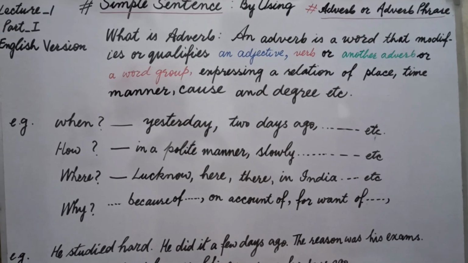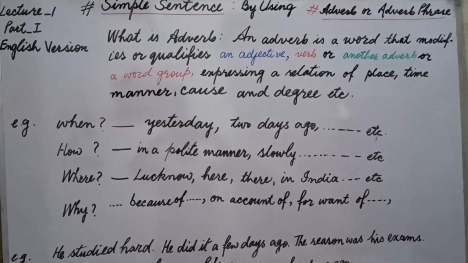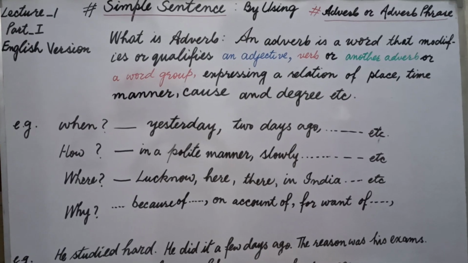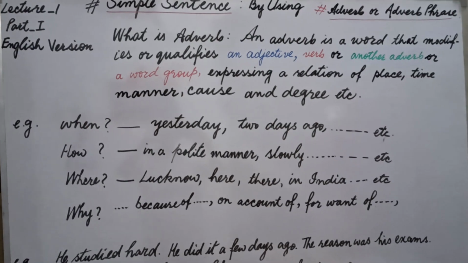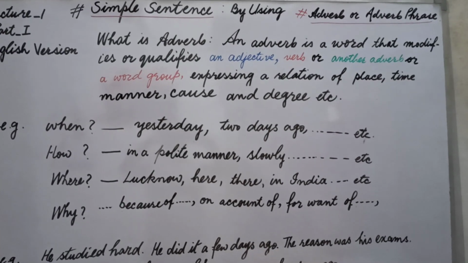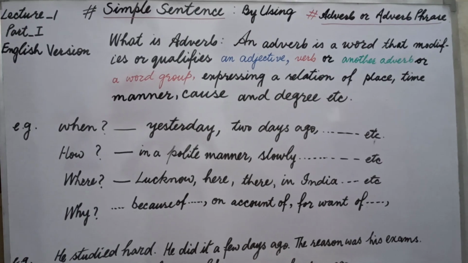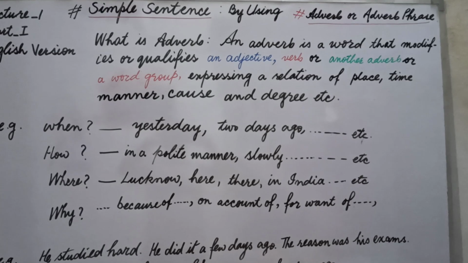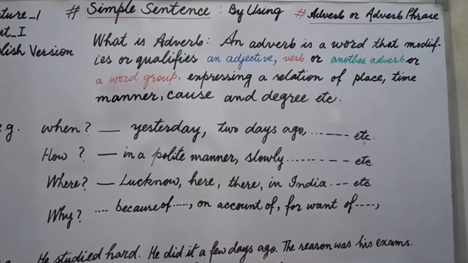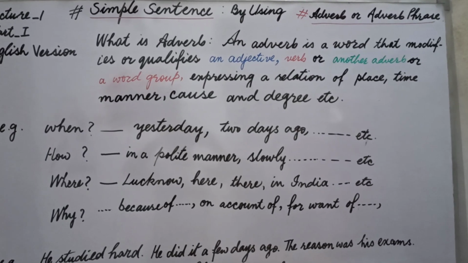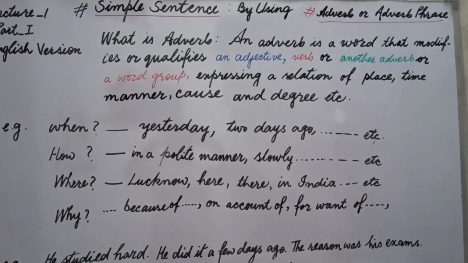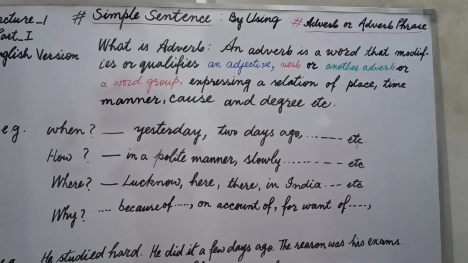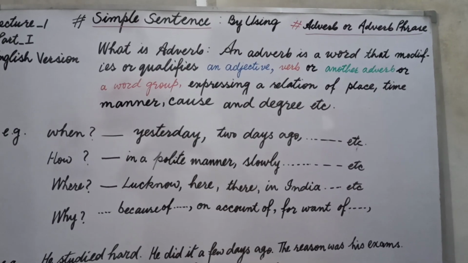And these may be phrases. What is a phrase? A phrase is an adverb in more than one word. If it is in a single word, that is called an adverb. If it is in more than one word, it is called a phrase. That's why if any phrase or group of words is working like an adverb, it will be called an adverb phrase. Now let's understand: these words are related to place, time, manner, cause, or degree, etc. Students, this was the definition and understanding about adverb and adverb phrase.